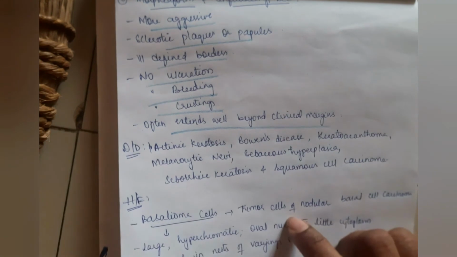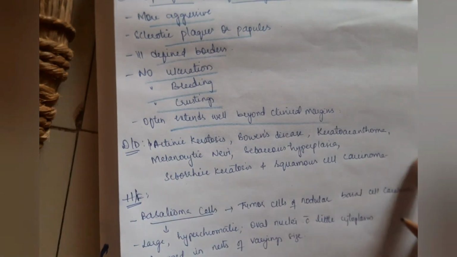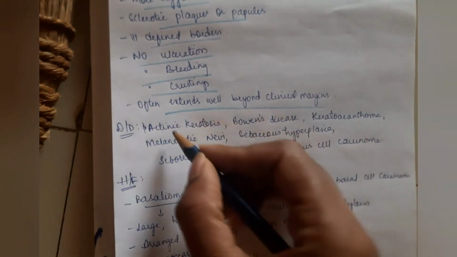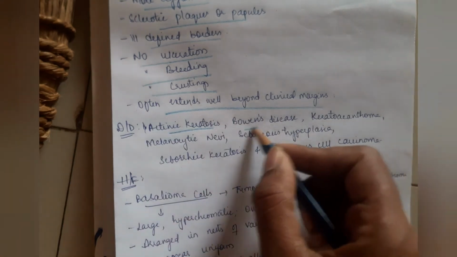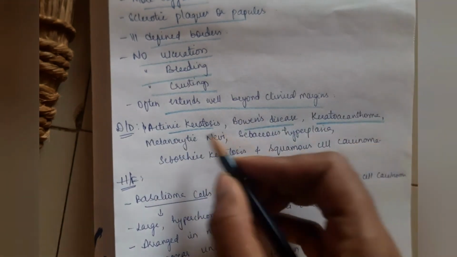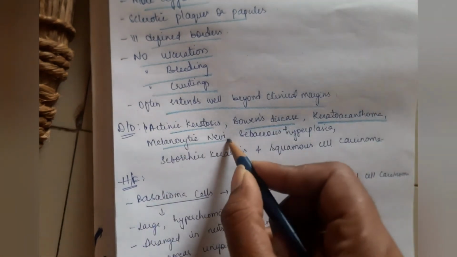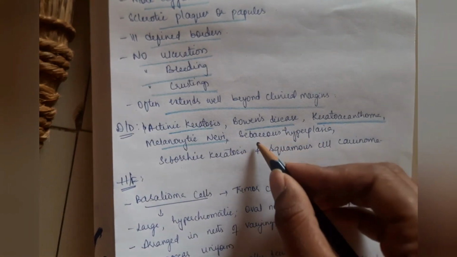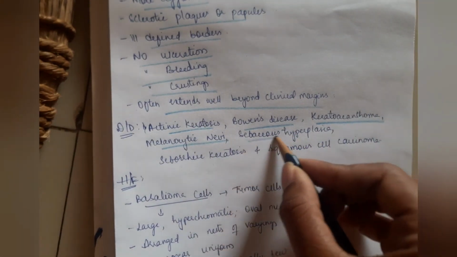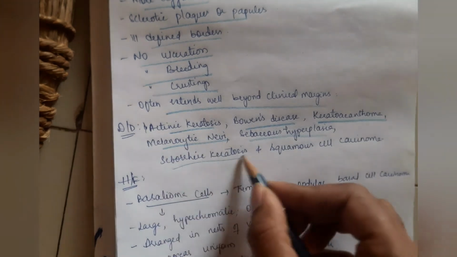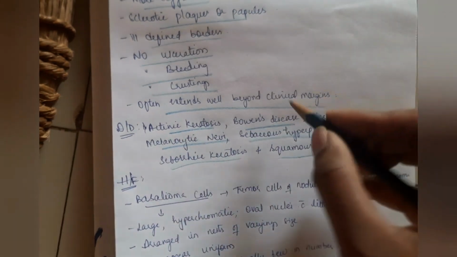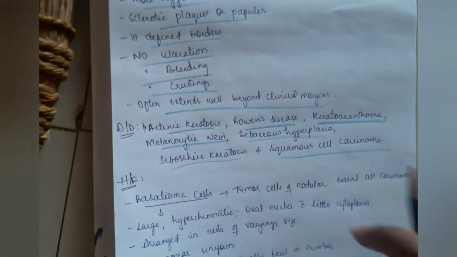Coming to the differential diagnosis of morphiform and infiltrating basal cell carcinoma: actinic keratosis, Bowen's disease, keratoacanthoma, melanocytic nevi, sebaceous hyperplasia, seborrheic keratosis and squamous cell carcinoma. All these come under the differential diagnosis of basal cell carcinoma.